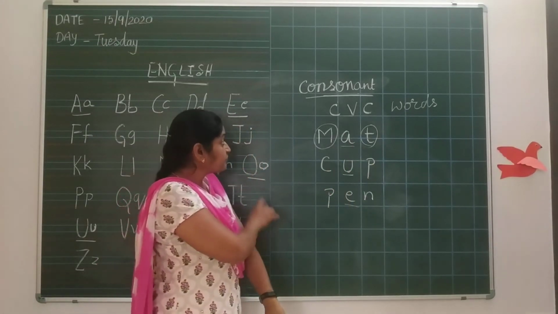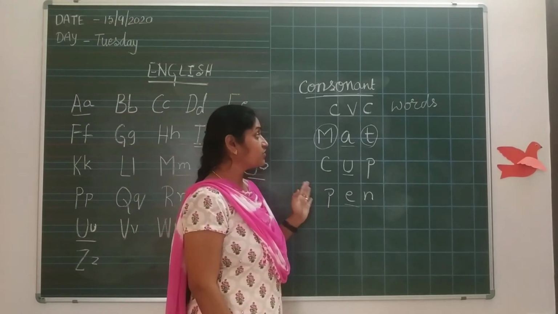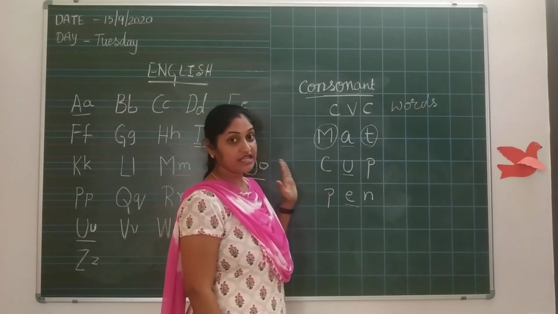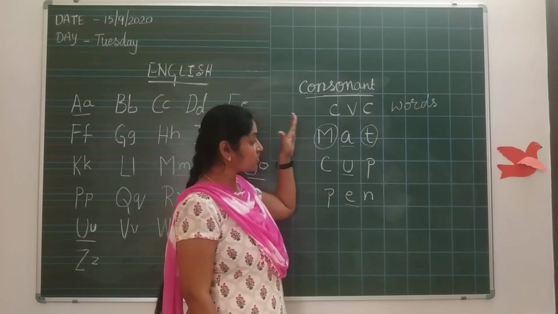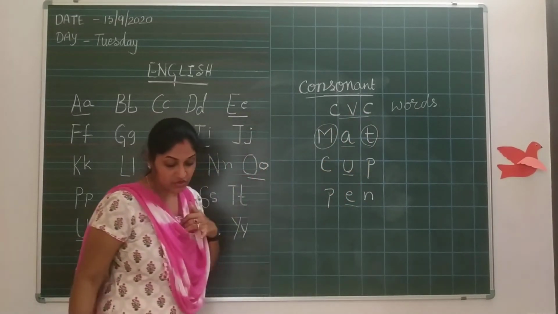Yesterday I told you, children, all the words should have vowels. Other than vowels we can't make the words. These are simple 3-letter words. These are all also called CVC words. Okay? Today's homework is